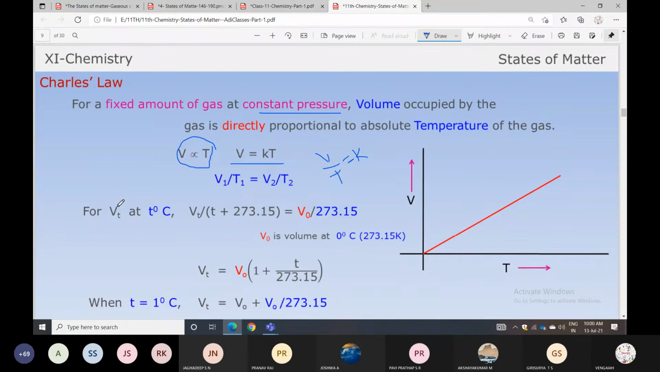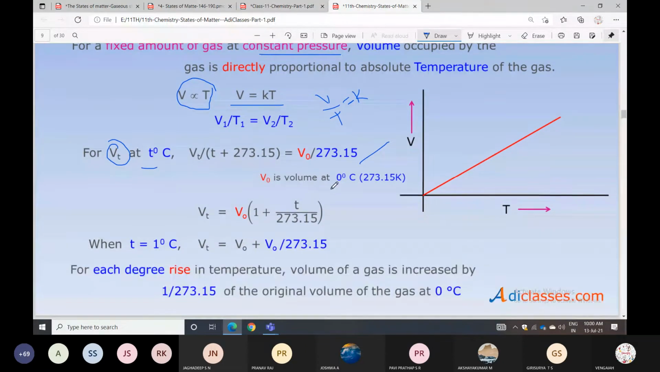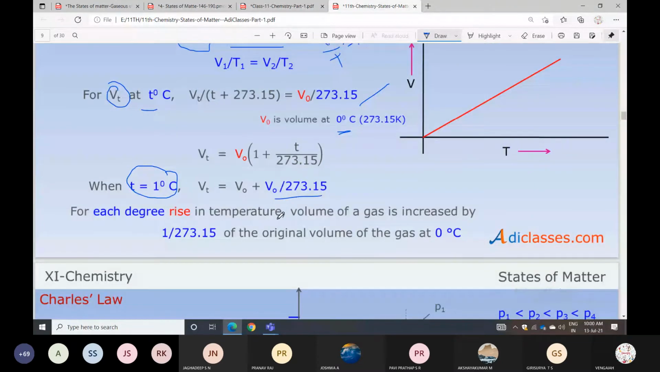So for example, consider volume Vt at t degrees; what will happen to the volume? The volume at 0 degree centigrade is V0. When temperature increases, for example to 1 degree centigrade, the volume also increases by that much. For each degree rise in temperature, the volume of gas increases by 1 by 273.15, roughly 1 by 273, of the original volume of the gas at 0 degree temperature.